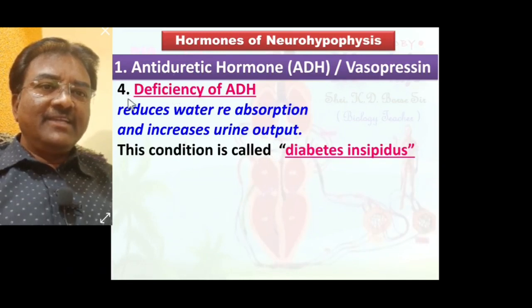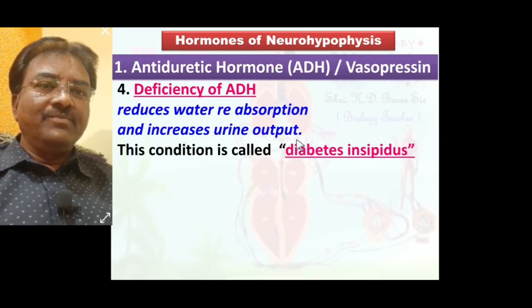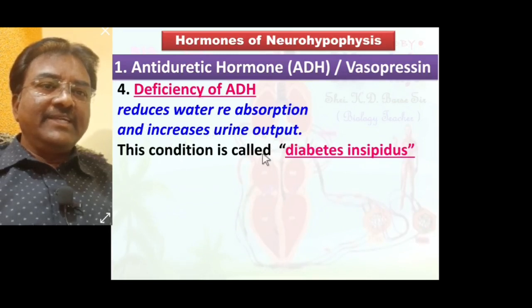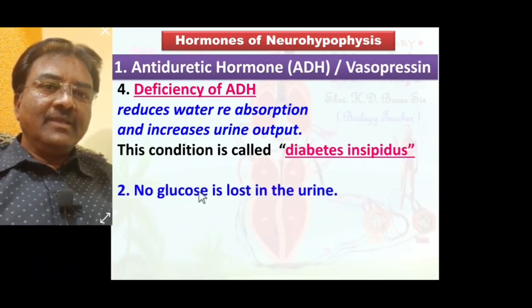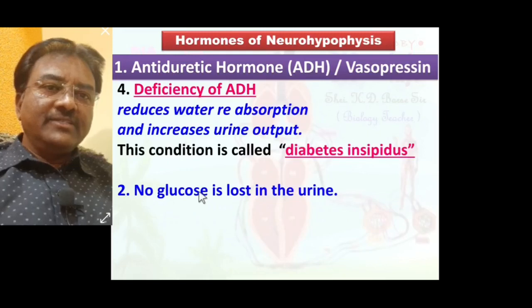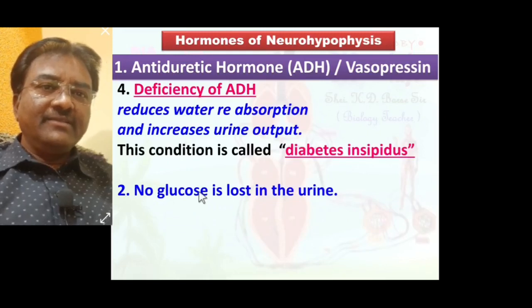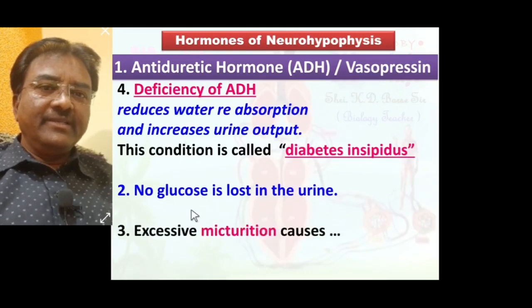And what is diabetes insipidus? Reduced reabsorption of water and increased urine output. This condition is called diabetes insipidus. No glucose is lost in urine.